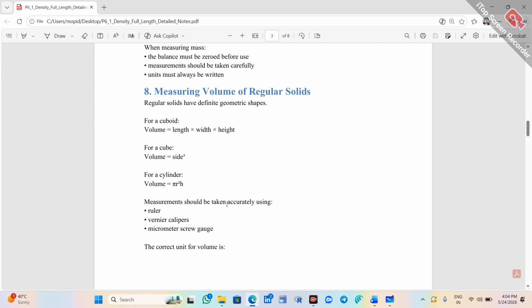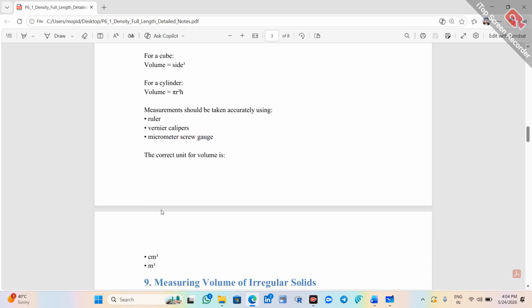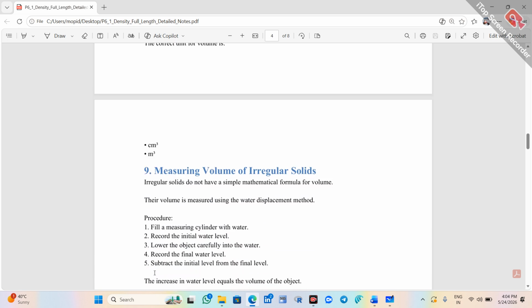Next, measurement should be taken accurately using a ruler, vernier calipers, and also a micrometer screw gauge. Next, the correct unit for volume is centimeter cubed or meter cubed.